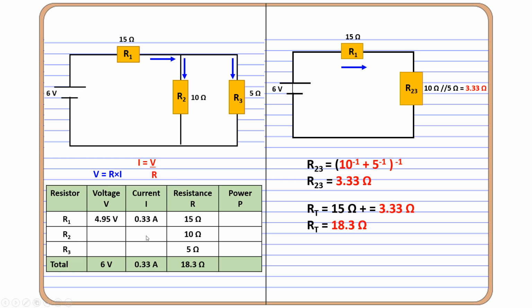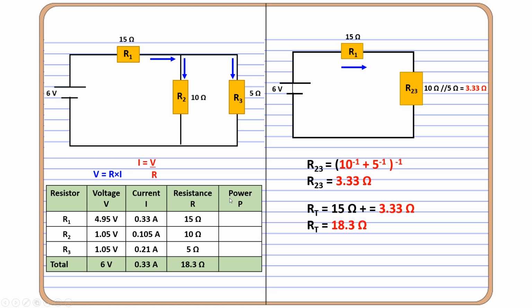Okay, so now we have the voltage here, and the total voltage is 6. So we know that 6 is equal to 4.95 plus the voltage on both resistors in parallel, which is 1.05. So 1.05 volts is applied on R2 and on R3 because they are in parallel. Now I can use Ohm's law again and calculate the current on each resistor. So right here, V over R and V over R.